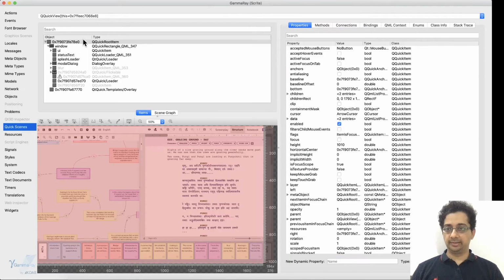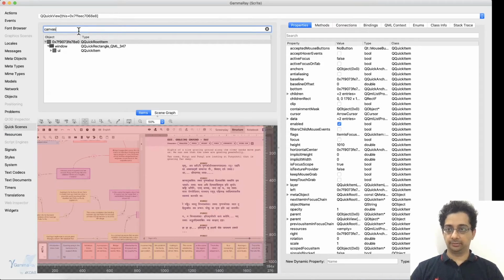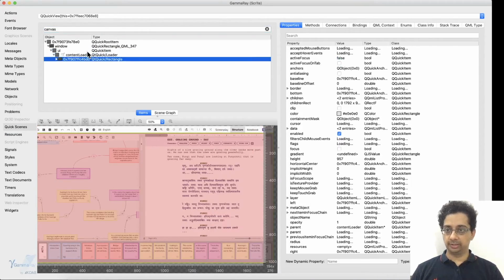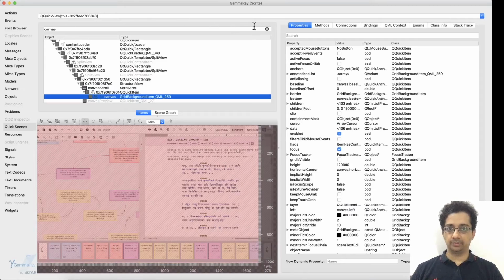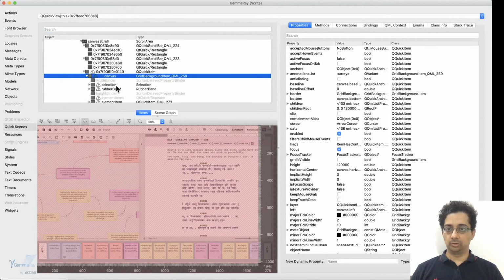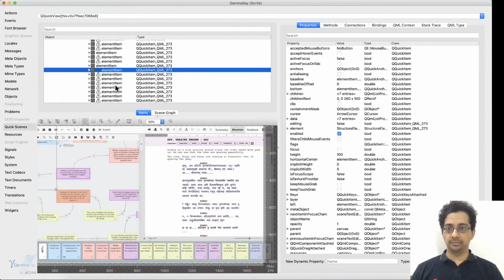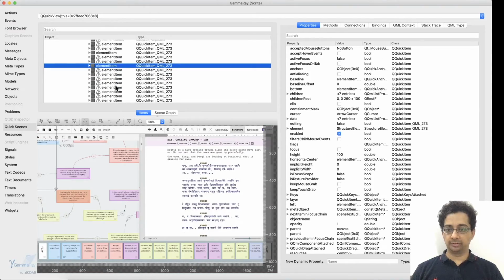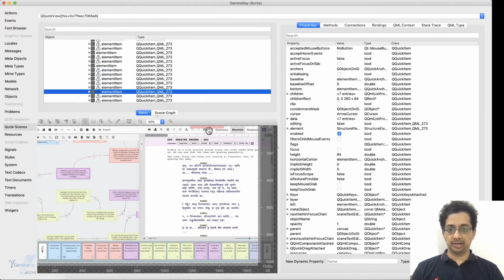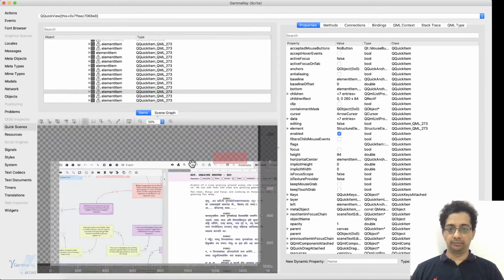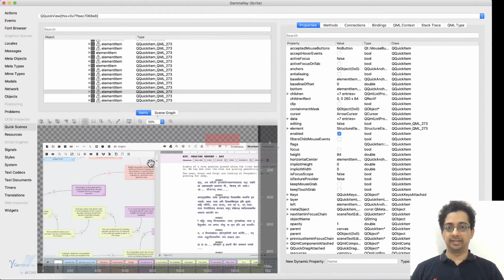If I go to quick scenes here, I can search for canvas and it takes me to the canvas. This is the canvas. Inside the canvas, there are a whole lot of items. A lot of these items are not even visible. For example, this item is visible, as you can see here, but this one is partially visible. There's an item floating around here. It's completely outside the viewport of the user, but it's still setting its visible flag to true.